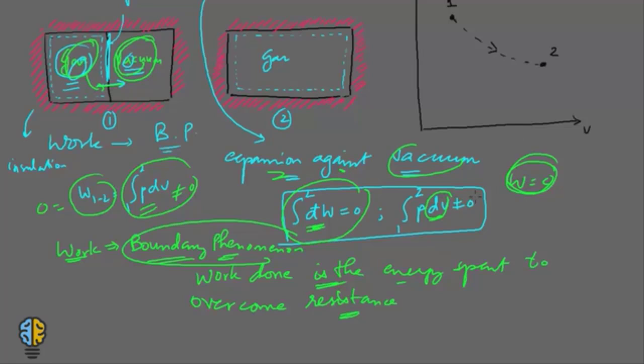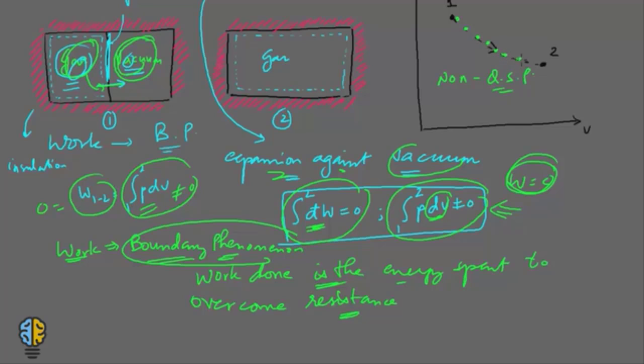Also, you cannot calculate the work with the help of this formula, because this process is not a quasi-static process. It is a non-quasi-static process, and that is why you see these dotted lines.